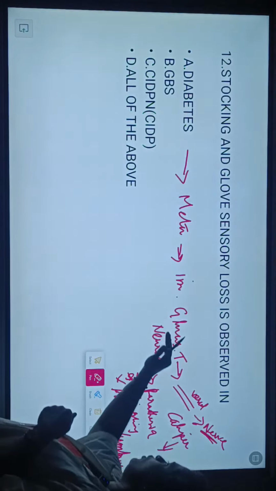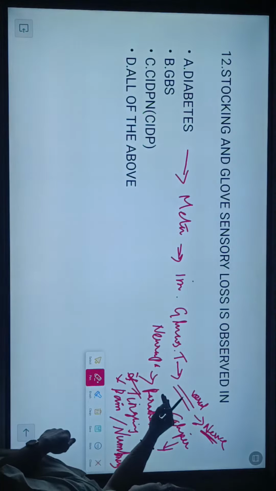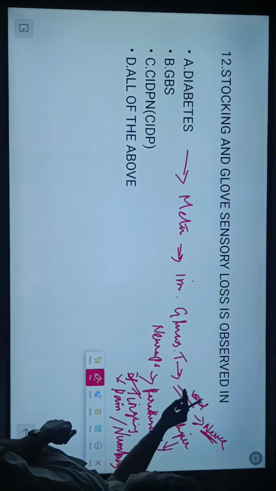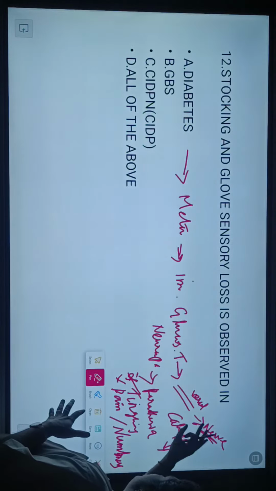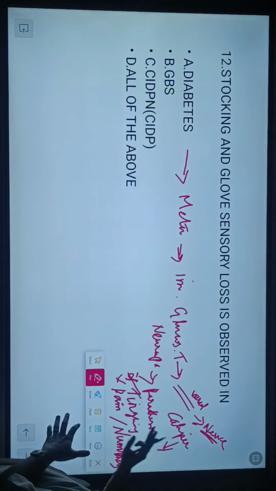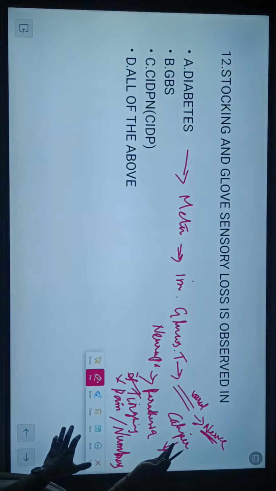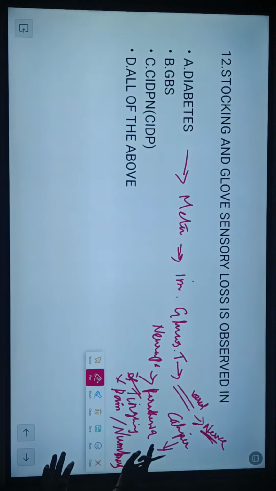With impaired glucose tolerance, the blood vessel that supplies the nerve is affected. Due to this impaired glucose tolerance, there is no proper blood circulation to the nerve. So because the caliber is lost, they have symptoms of paresthesia, that is altered sensation. It can be anything: tingling, pain and numbness.